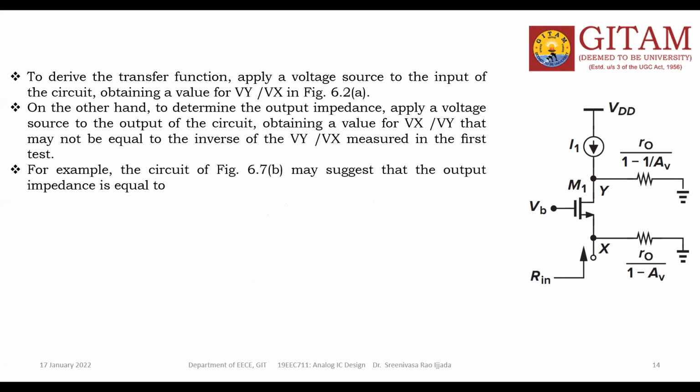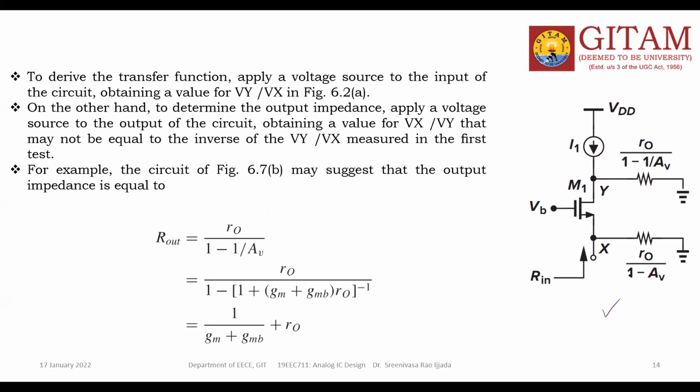In this picture, I want to calculate the output impedance. Output impedance R out is equal to R0 by 1 minus 1 by AV. This is the formula, and this is the R0. Because output impedance means this is the output terminal, so you can apply a voltage source here. But anyhow, there is already a resistance available, so R out is equal to R0 by 1 minus 1 by AV.